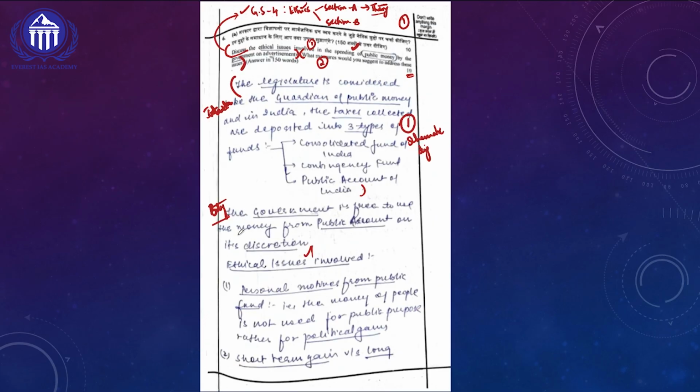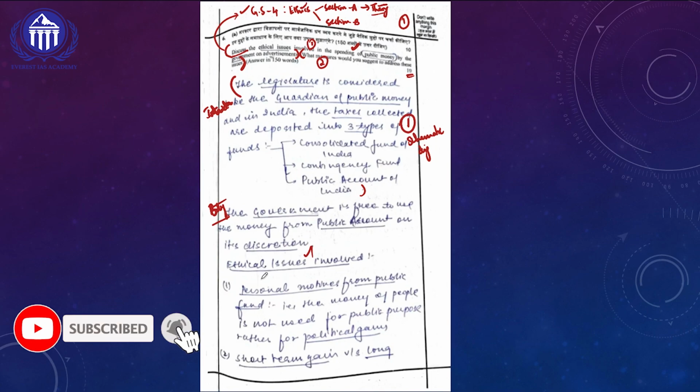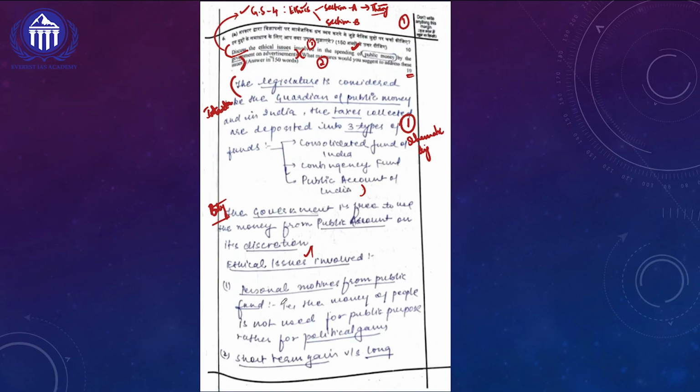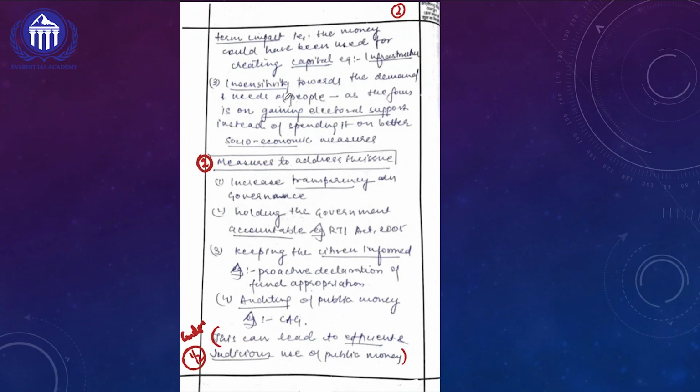And if you look at the body of the answer, she is talking about the ethical issues in the first major subheading, and the subheading is followed by point-wise format answer writing with underlining of keywords. Some of the ethical issues she is highlighting are personal motive from public fund, short-term gain versus long-term impact, and insensitivity towards the needs of the people. Overall, 3 major issues she is talking about. For that she will be getting 1.5 marks, and for quoting relevant examples she will be getting half a mark extra.